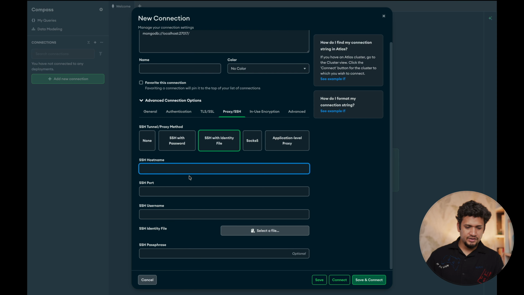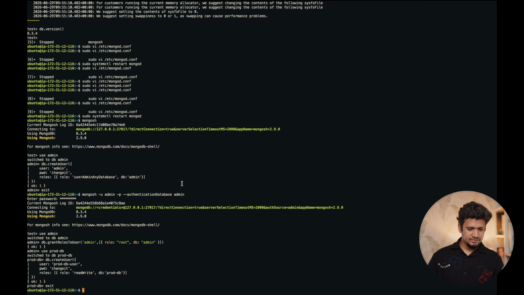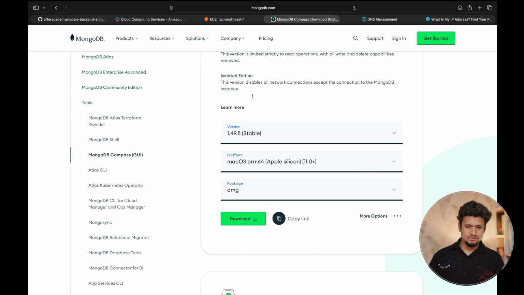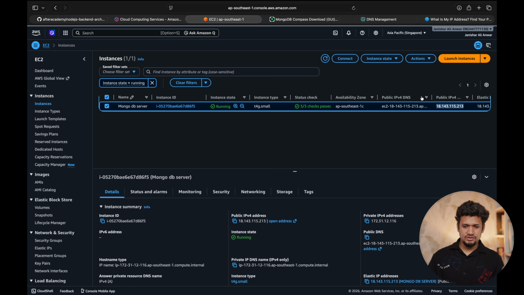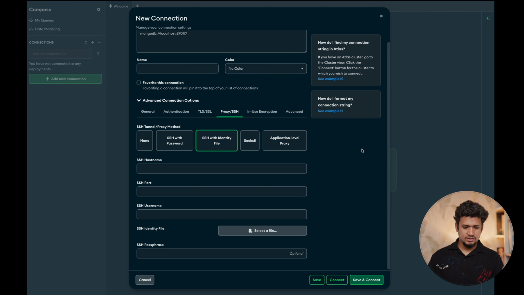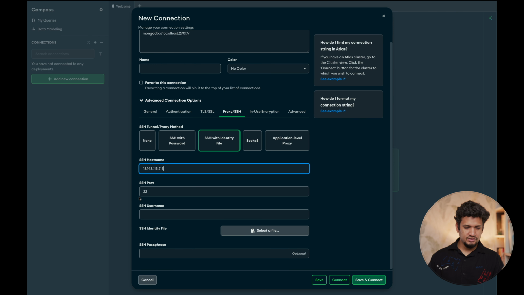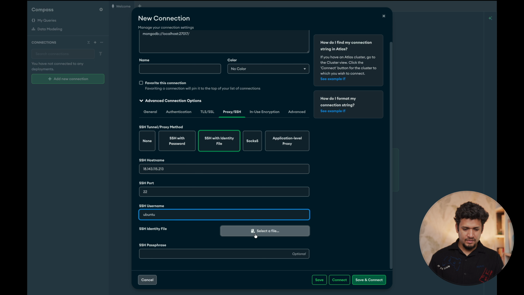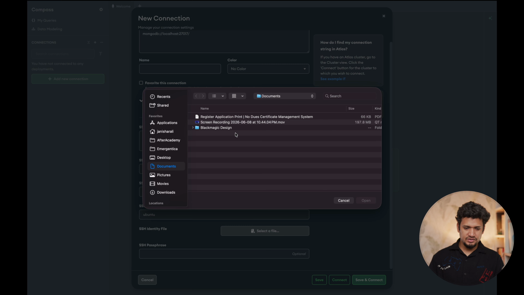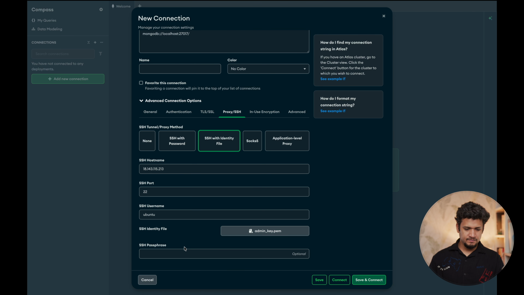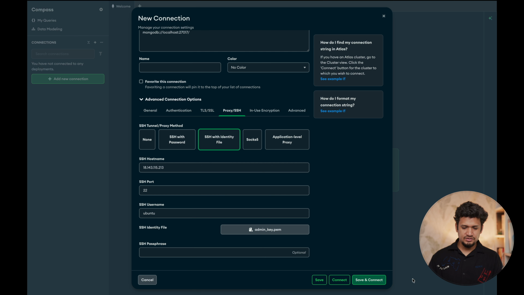Now here you have to provide the host name, which will be the IP address from the EC2, and provide the IP address here. SSH port 22, fine. Username is Ubuntu, and the file through which SSH will connect is in the downloads, admin key. There is no passphrase here, so let's save and connect.